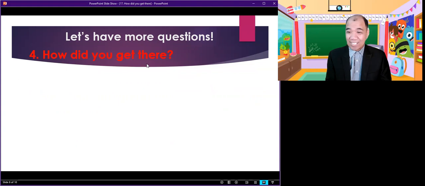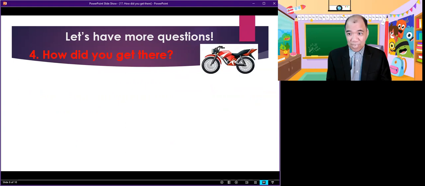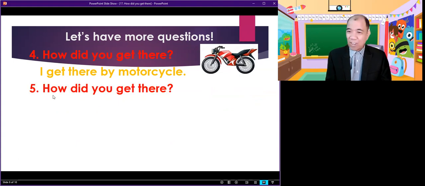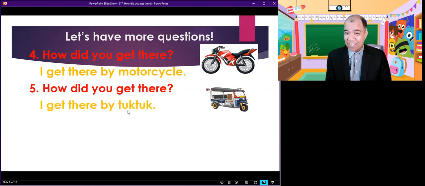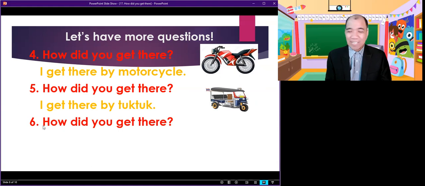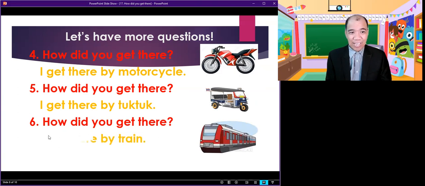How did you get there? So look at this. This is a motorcycle. So your answer is, I get there by motorcycle. Number 5, how did you get there? This is a tuk-tuk, okay? So I get there by tuk-tuk. Number 6, how did you get there? Okay, so you have here a train. So you say, I get there by train.